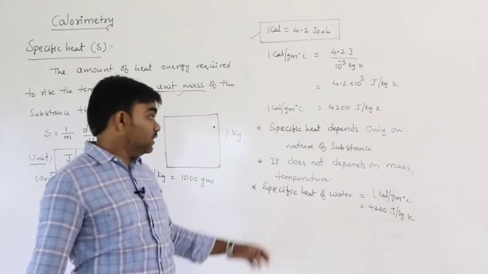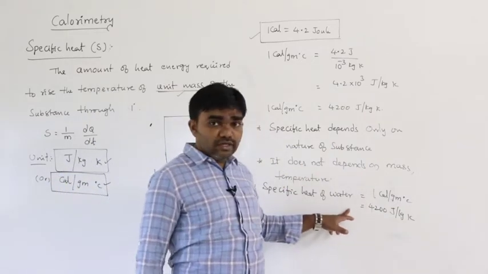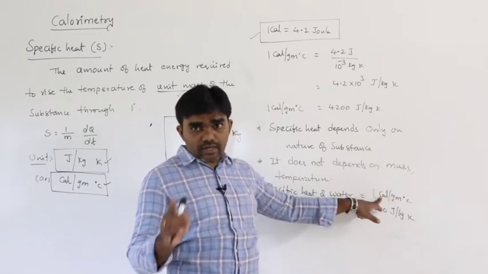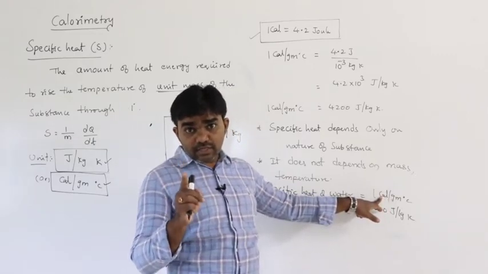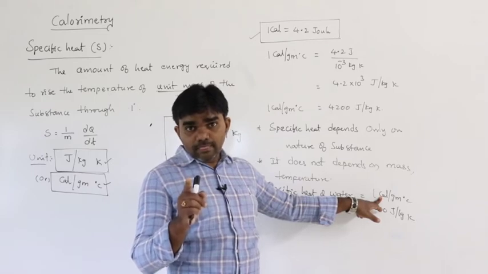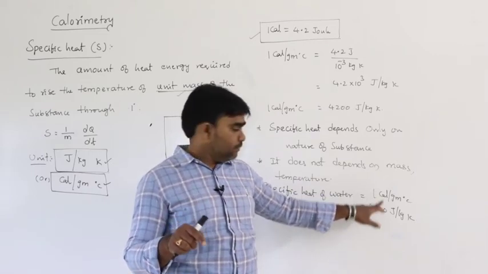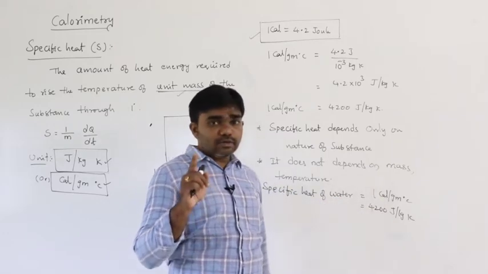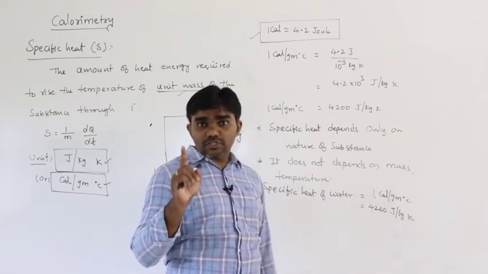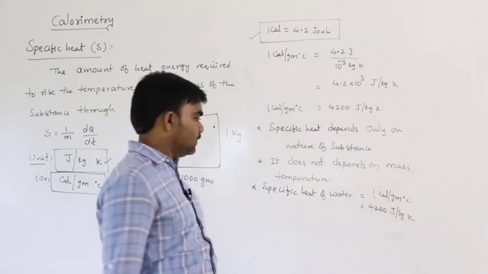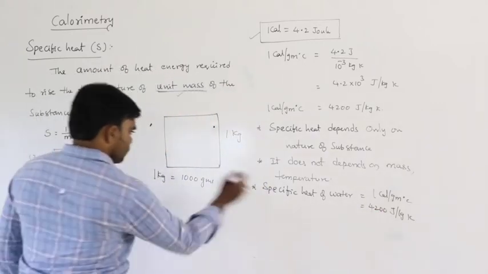So that is the specific heat of water. In terms of calorie, it is only 1 calorie per gram. If you raise the temperature of 1 gram of substance through 1 degree, then the heat energy is 1 calorie. In the same way, if you raise the temperature of 1 kg of the substance through 1 Kelvin, its specific heat is 4200 joule.